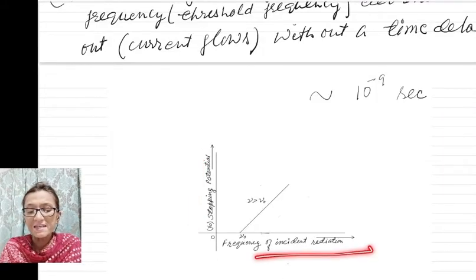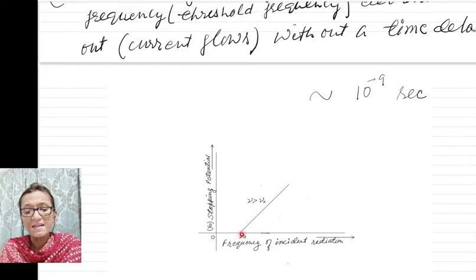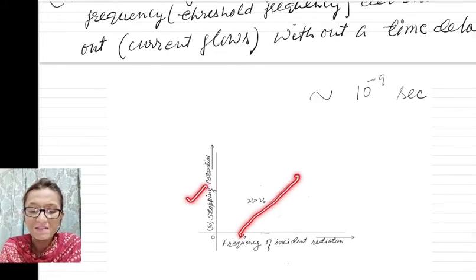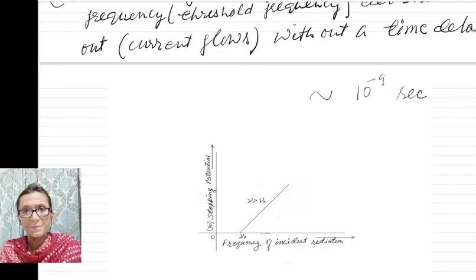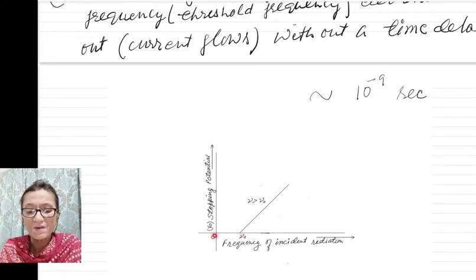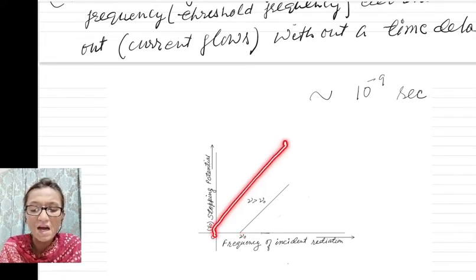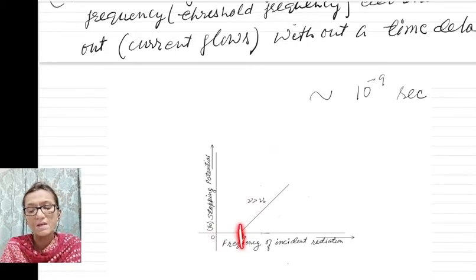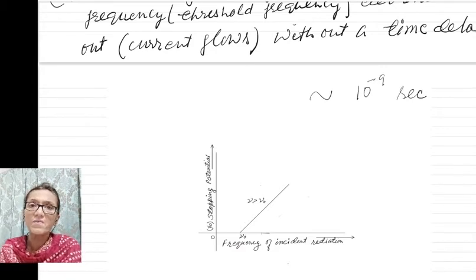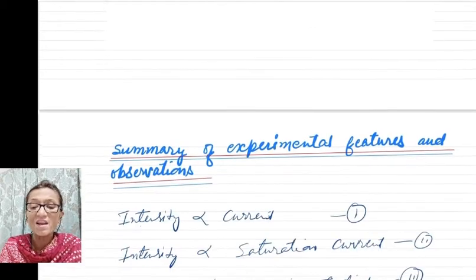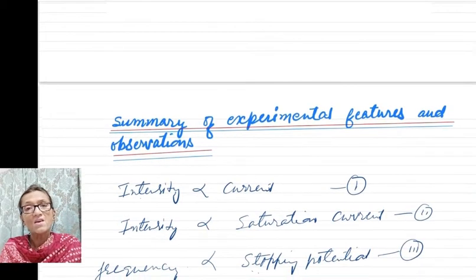Stopping potential changes with frequency and there is a minimum frequency below which there is no photocurrent. So you can draw a graph of this nature because they are varying directly and there is a minimum frequency. So you cannot draw the graph from here because you need a minimum frequency. So this is the nature of the graph as per observation. Till now I have not given an explanation. These are all observations made by Wilhelm Hallwachs and Philipp Lenard.